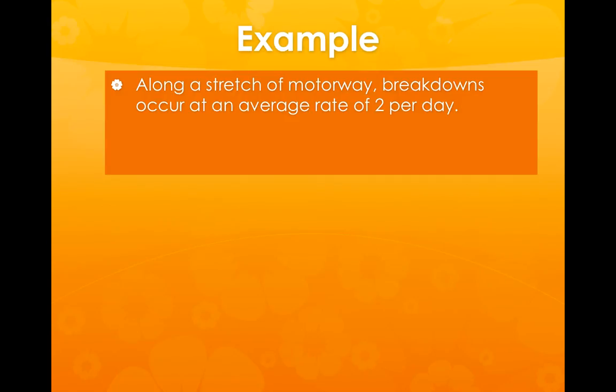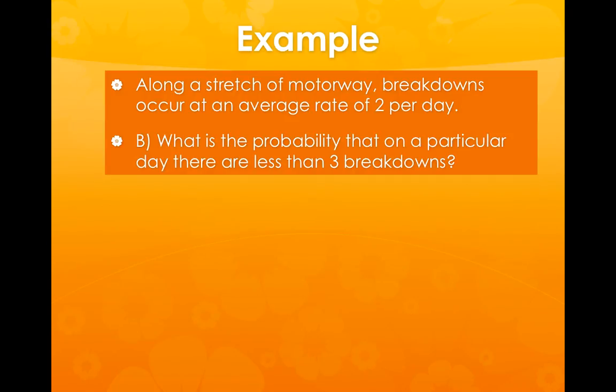Second example, so we're still on the same stretch of motorway. What is the probability that on a particular day there are less than 3 breakdowns? Now, when we see how to do this on the GDC, we'll be able to do cumulative probabilities, i.e. adding a number of probabilities together very, very quickly with just one entry into the calculator.